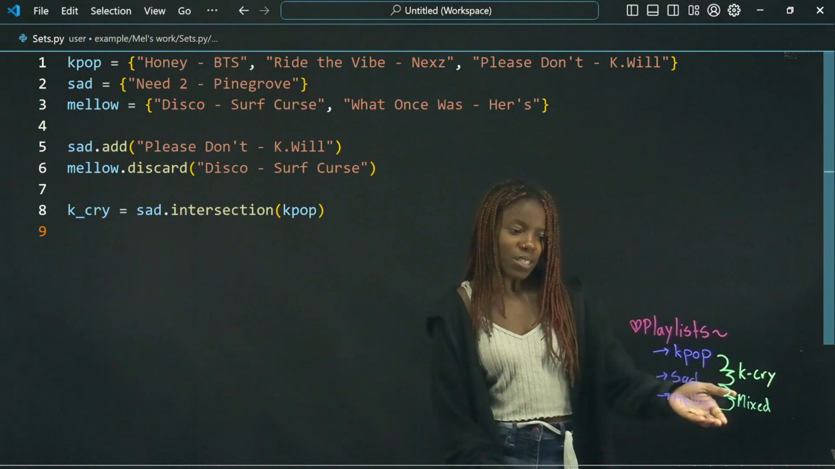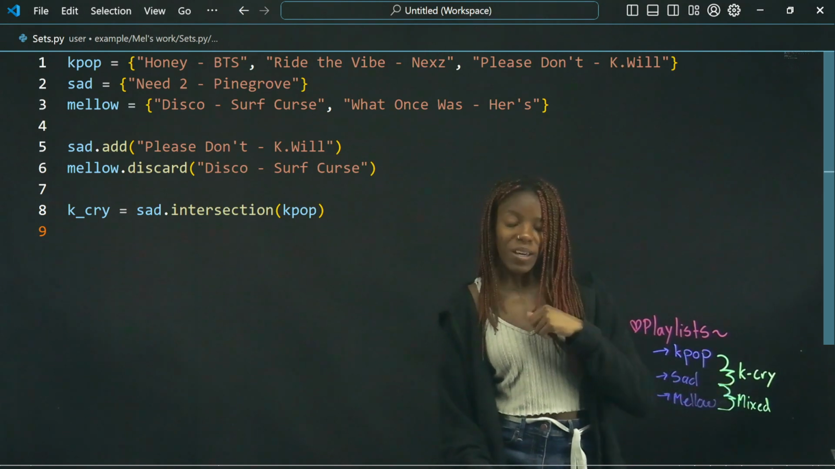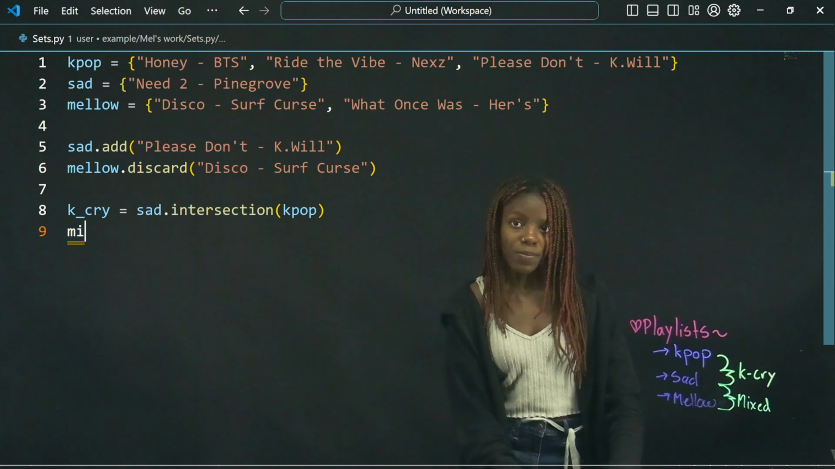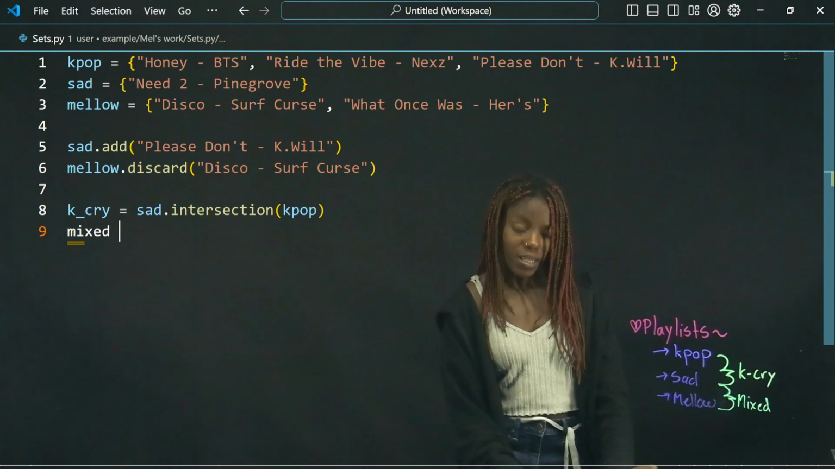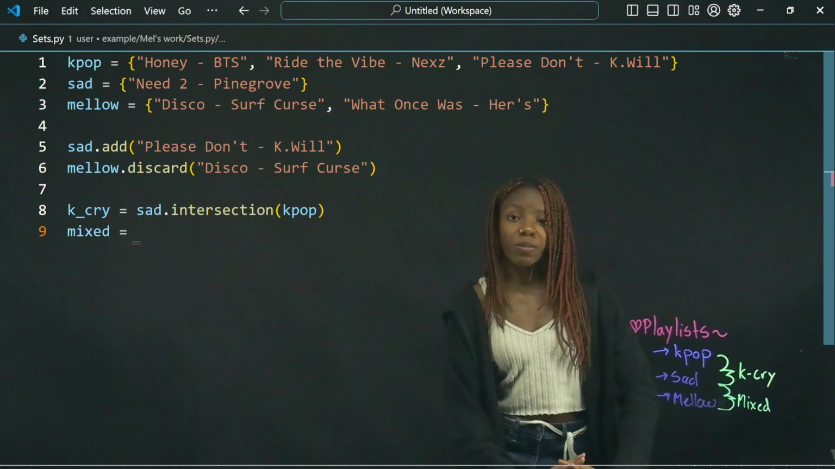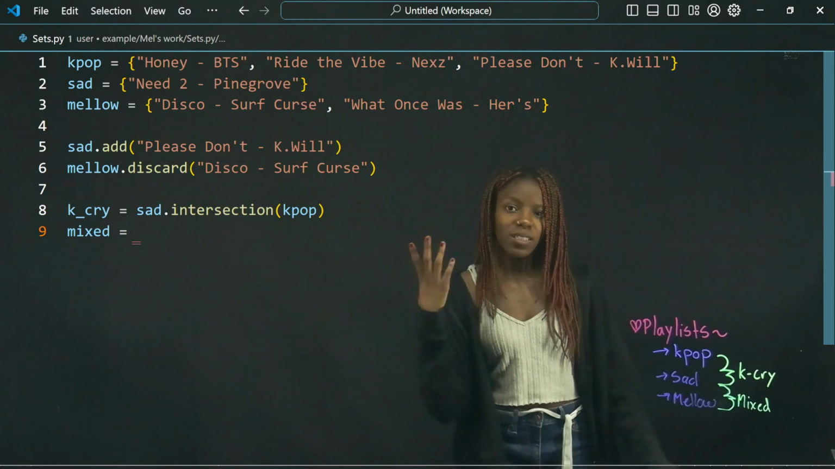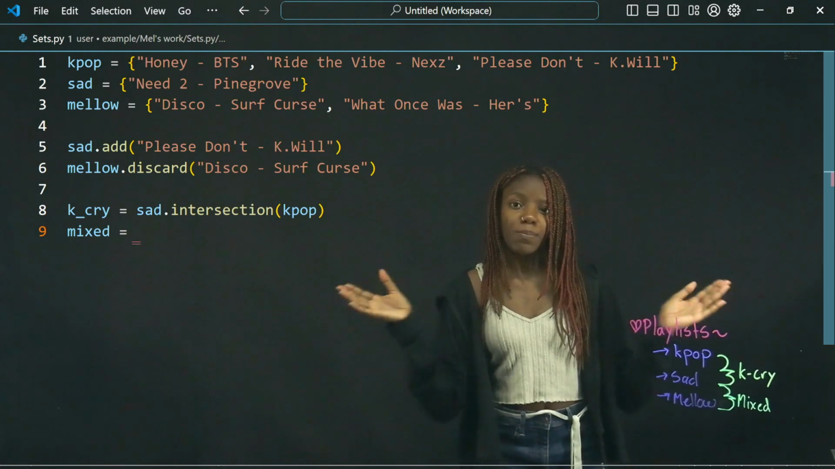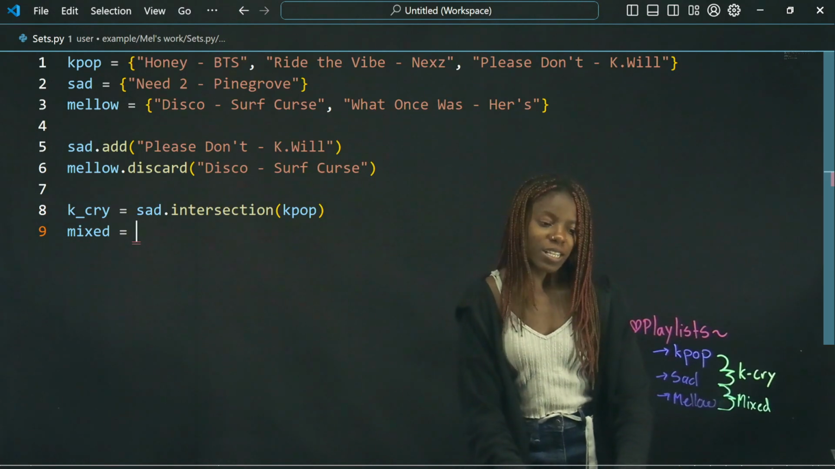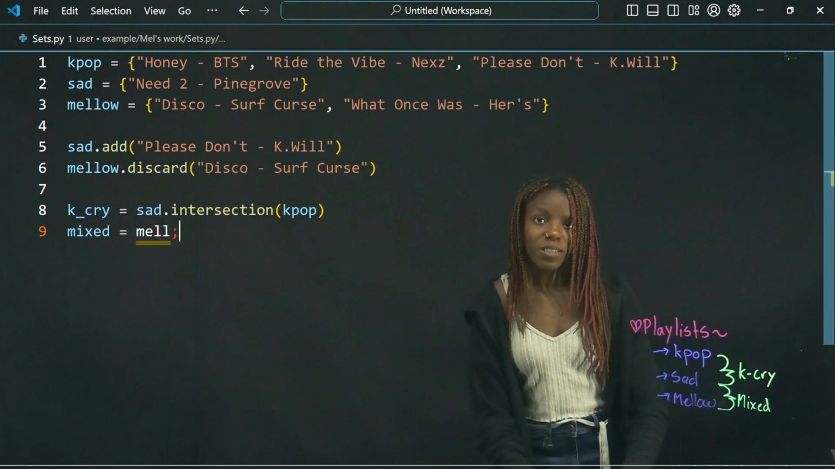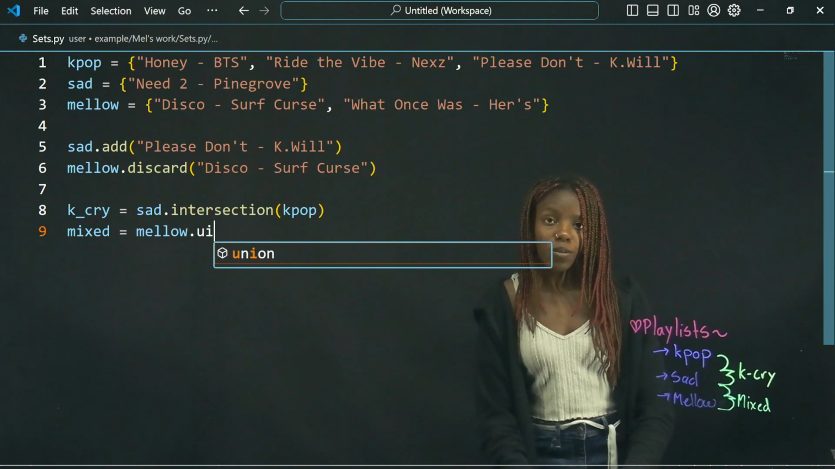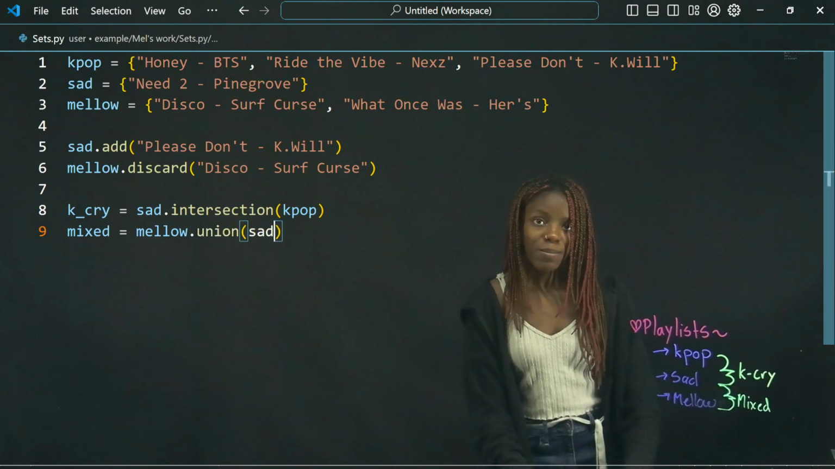And then, as you can see, we also have a mixed playlist we want to make. So we will name our set Mix. And for this one, we're going to be using union. Union basically means take this playlist's stuff and take this playlist's stuff and put them together. So we'll take, let's say, Mellow. Let's start with Mellow this time. So we'll say Mellow, union, and then Sad.